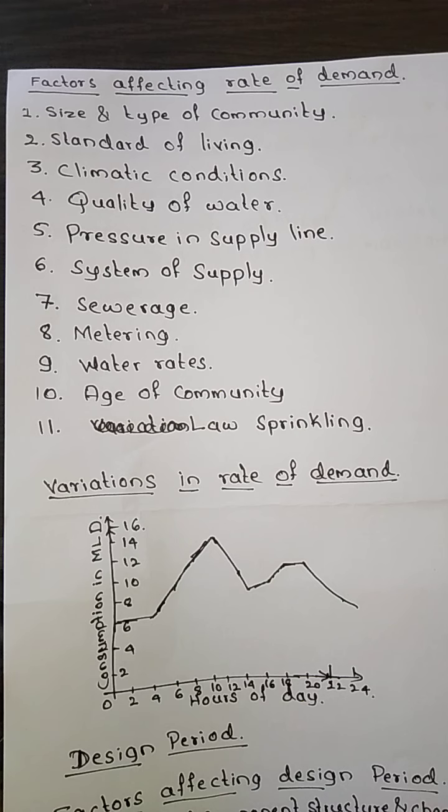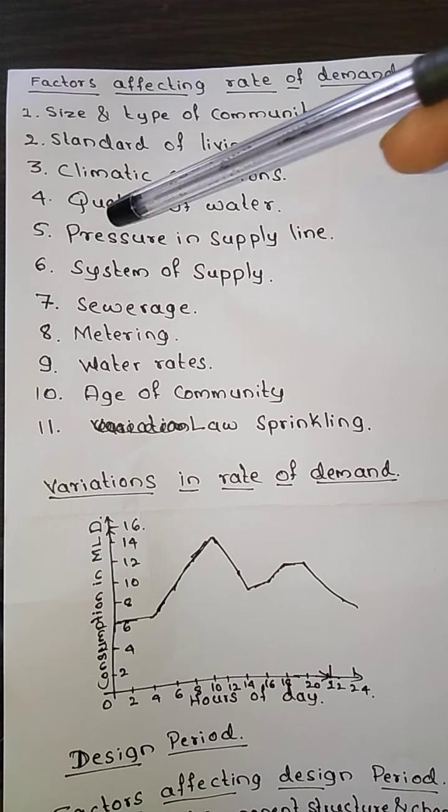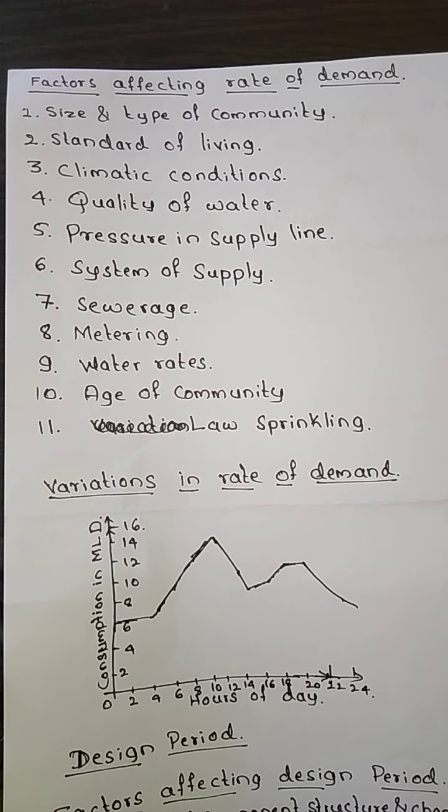According to the system of supply, with continuous supply we will use much more water, whereas with intermittent supply, if the water comes once in 4 or 5 days or once in 6 to 7 days, the consumption is going to be reduced. So the water consumption varies according to the system of supply.